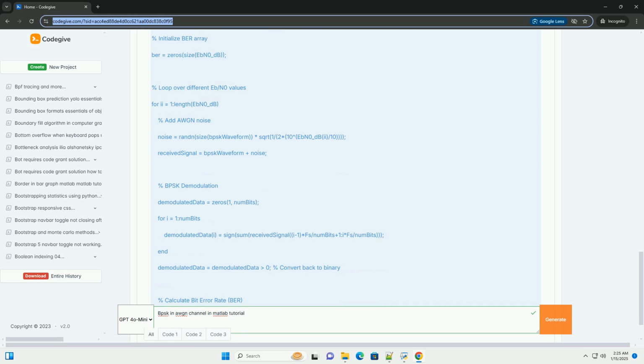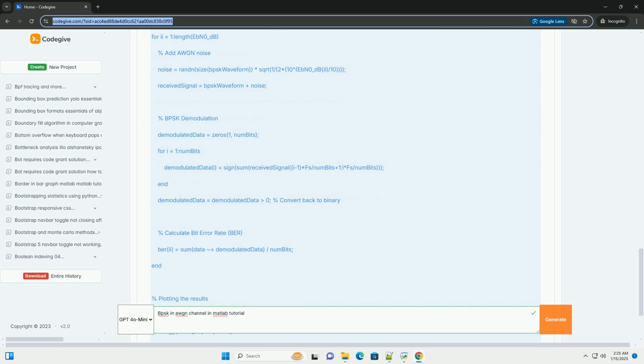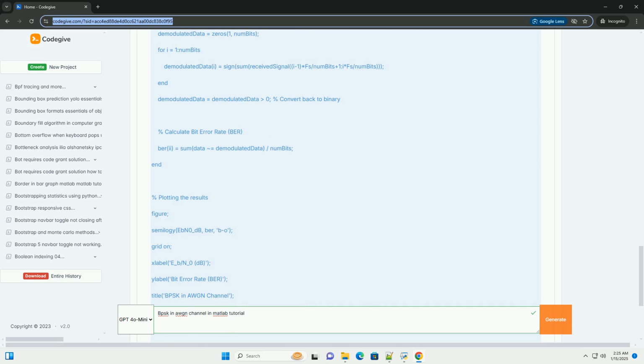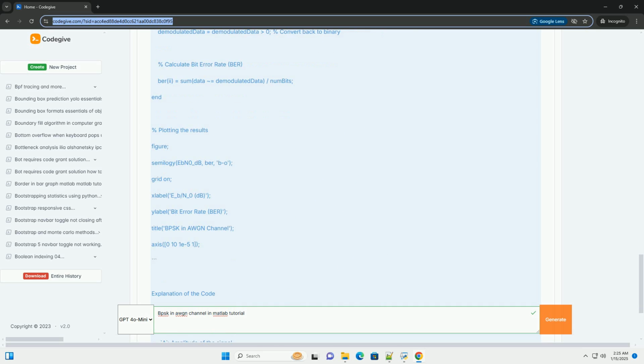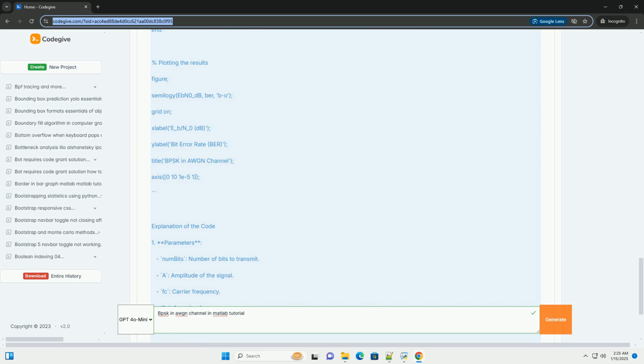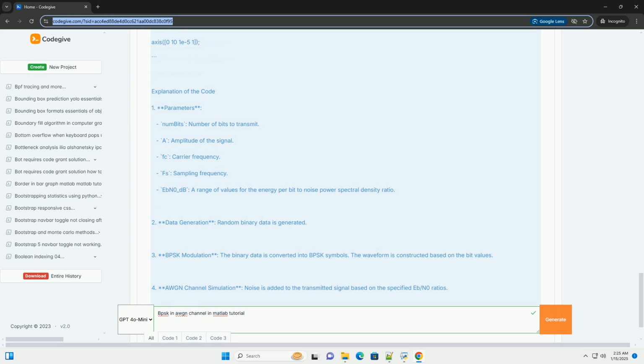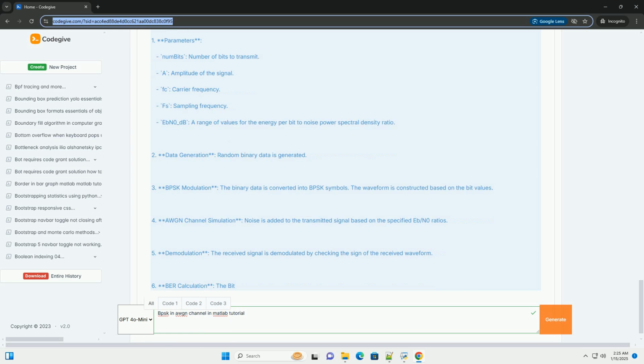Step 1. Understanding BPSK. In BPSK, the data bits are represented as two different phases. 0 is represented by a phase of 0 degrees. 1 is represented by a phase of 180 degrees.